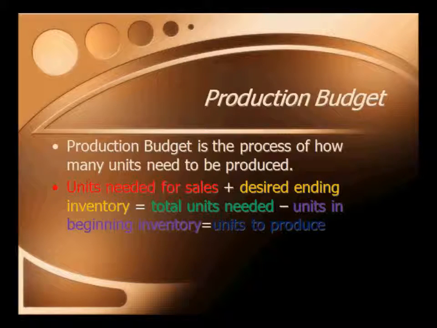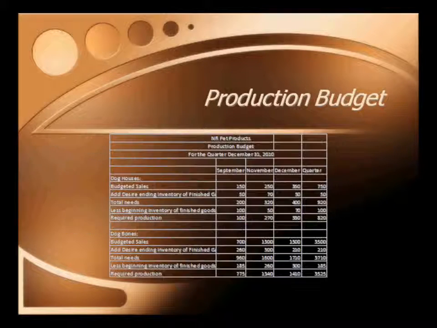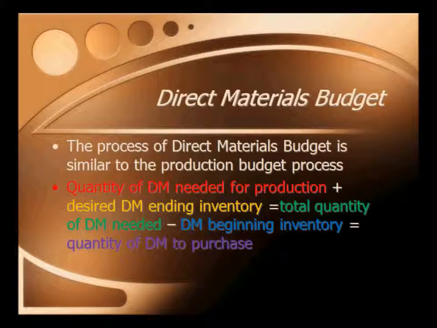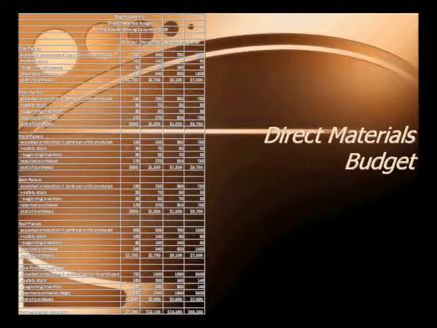The production budget is prepared after the sales budget. It lists the number of units that must be produced to satisfy sales needs and provide for the desired ending inventory. A direct materials budget is prepared after the production requirements have been computed. The direct materials budget details the raw materials that must be purchased to fulfill the production budget.